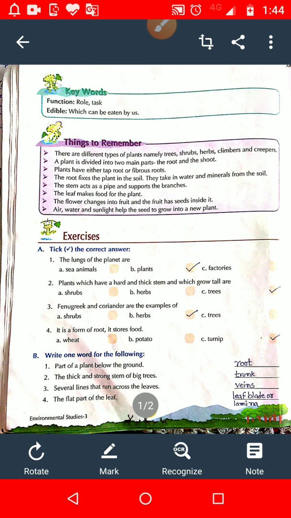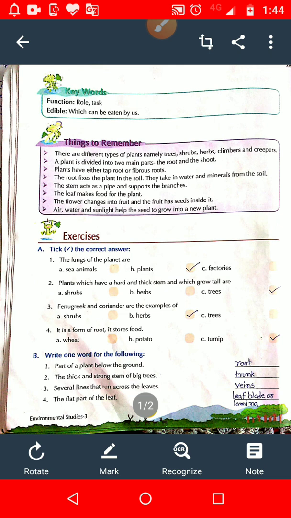We eat seeds of plants such as wheat, gram, rice. So students, such seeds are called edible seeds. So option number A, wheat. What is wheat? Wheat is an edible seed. So this is not a right answer.